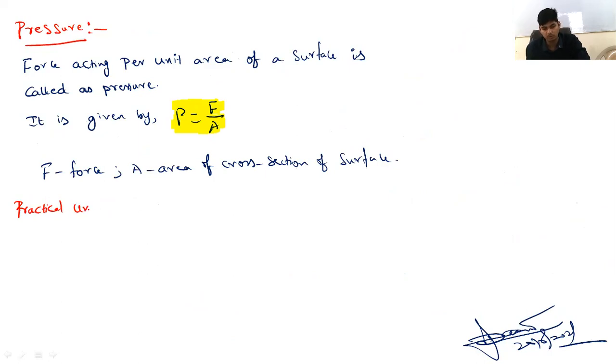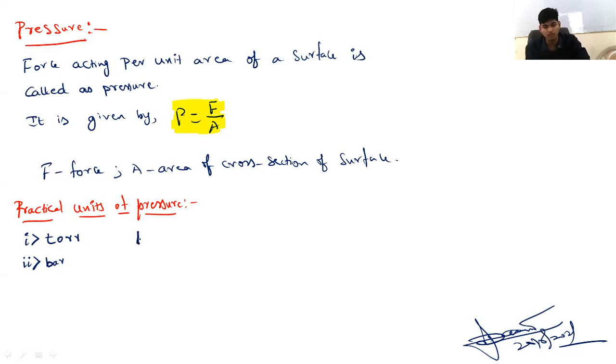Practical units of pressure. There are basically two practical units of pressure. One is torr, and the other is bar. These are the two practical units of pressure. Now, pressure can be expressed in torr or bar.